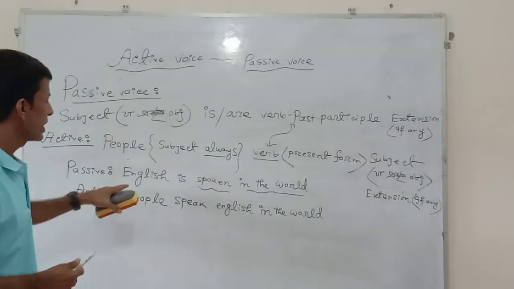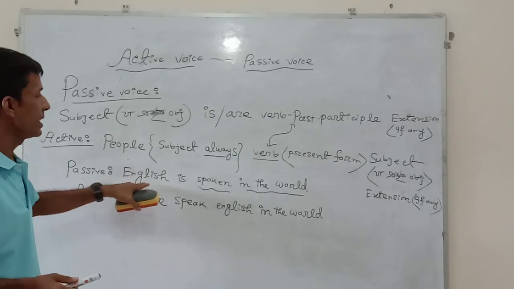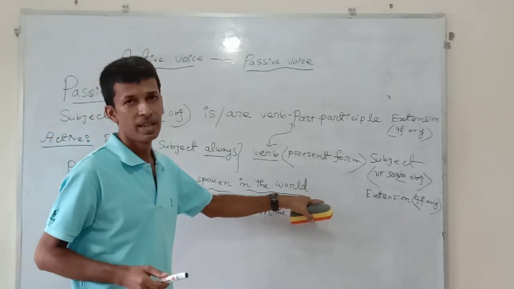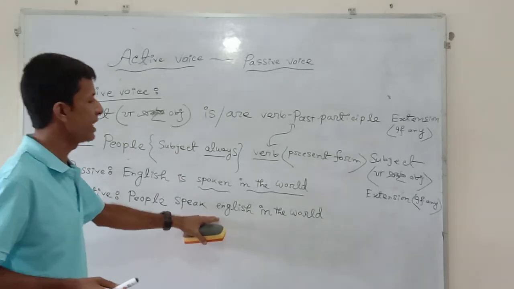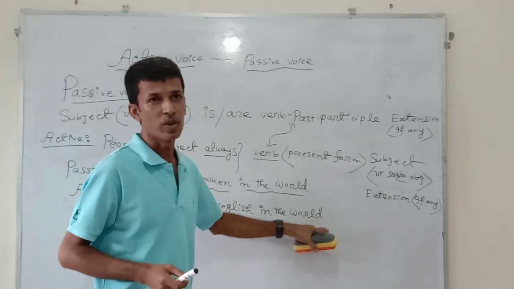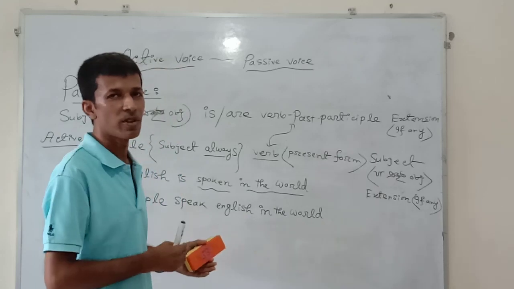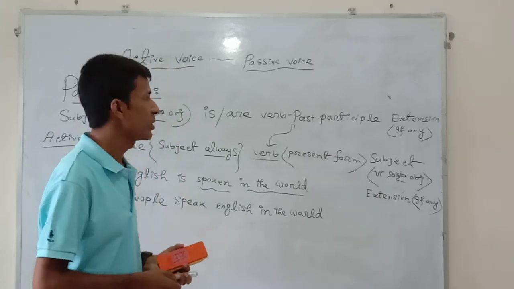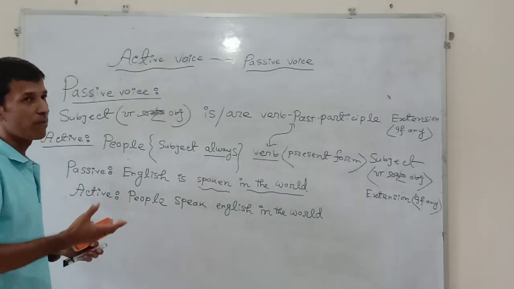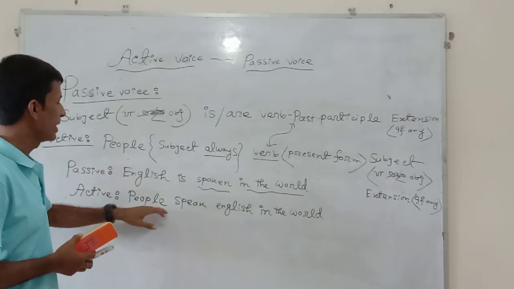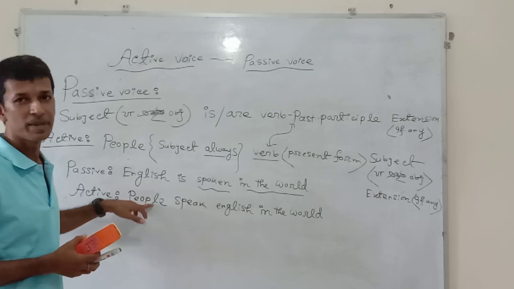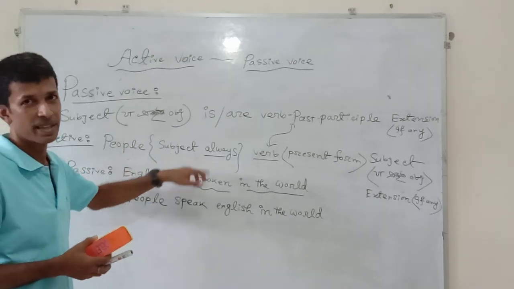So the sentence was in the passive form, English is spoken in the world. Now it is written in the active form, people speak English in the world. So I think I have already discussed two parts of voices. One is made of a modal auxiliary verb, and another is made by using people as subject, compulsorily always.